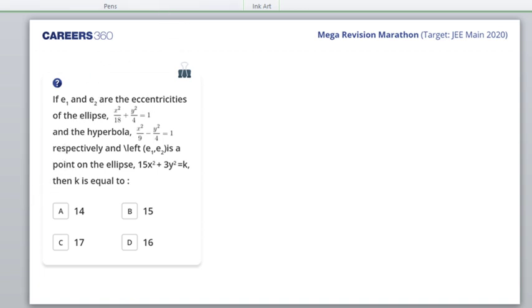E1, E2 are the eccentricities of the ellipse and the hyperbola. This is easy. I think you can get it very fast. Can you find out the eccentricity? Yes, students, please don't talk amongst yourselves. Please focus on the question.